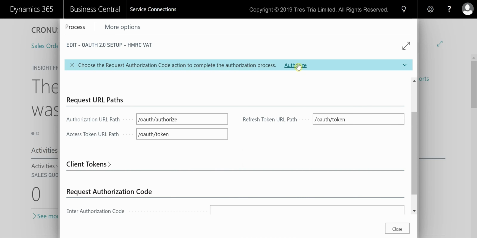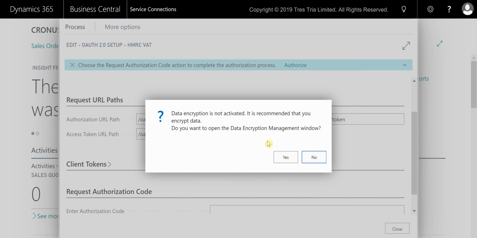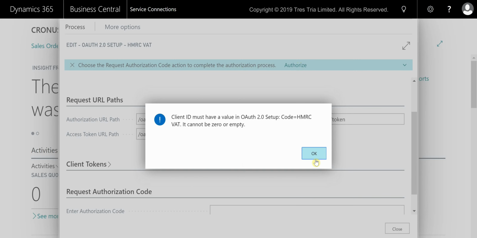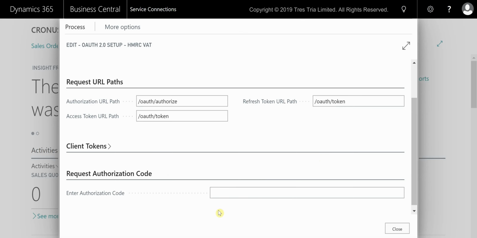So the process you follow is to click on Authorize, and as long as your Making Tax Digital setup is complete, you will link straight into the HMRC web portal. If you go through the Government Gateway login process, you will then receive an authorization code which you must copy and paste into this Enter Authorization Code field here, which I have highlighted. You're now connected and ready to start the submission process.